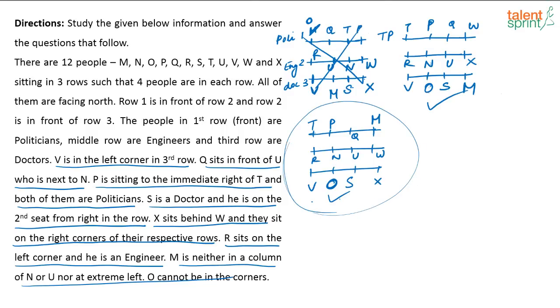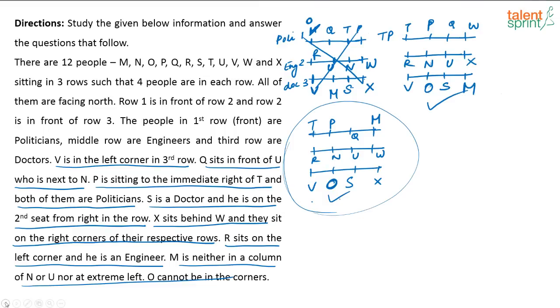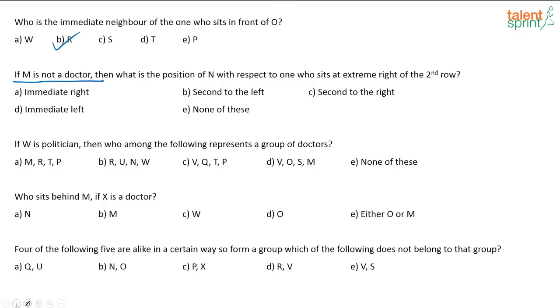Extreme right of the second row is W. What is the position of N with respect to W? Second to the left, correct? So second to the left of W is N. So the answer is second to the left.